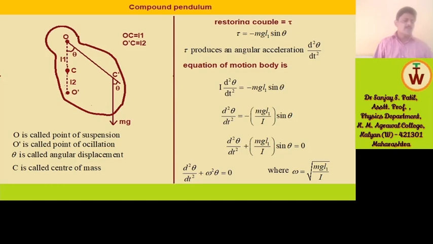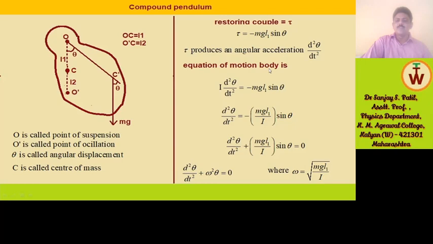The torque tau of the weight mg, as shown in this diagram, about the axis of rotation has magnitude mgl1, so tau is equal to minus mgl1 sin theta. The torque of the contact force about the axis of rotation is 0 as it acts through the point of suspension O. Tau produces an angular acceleration d2 theta by dt2 in this compound pendulum.